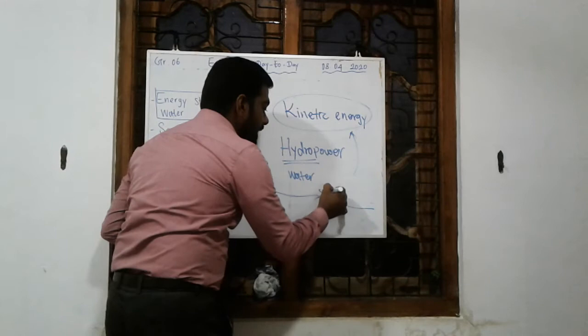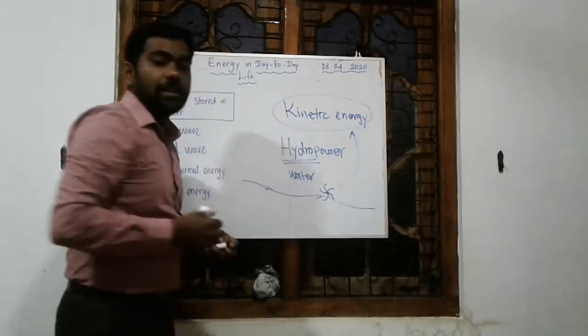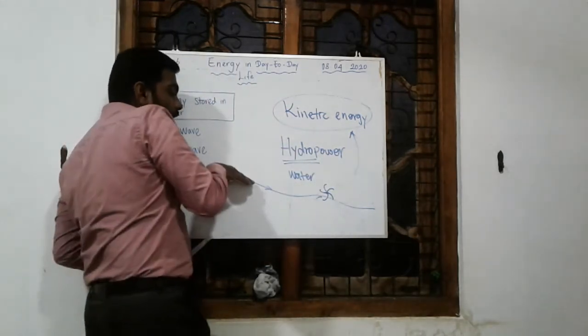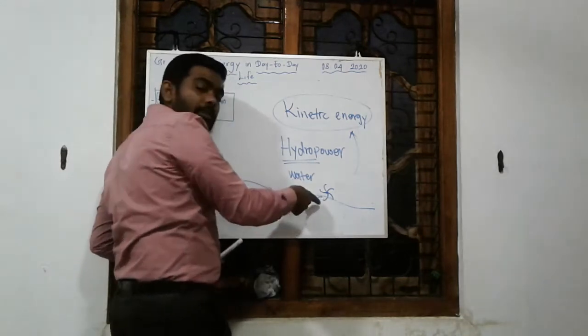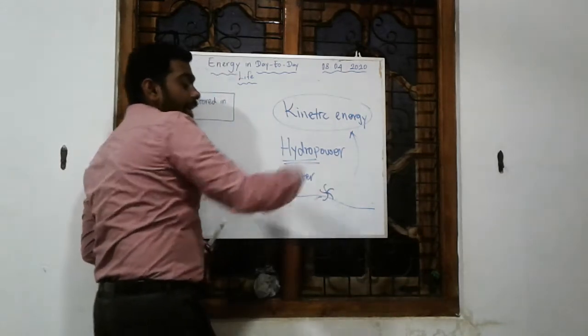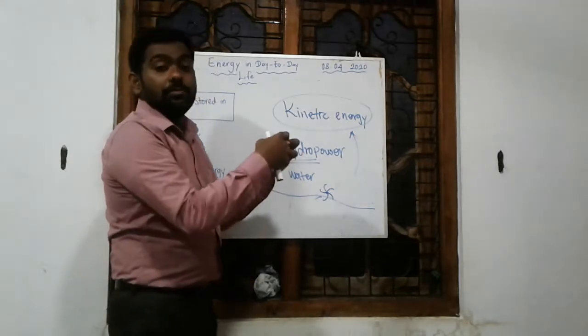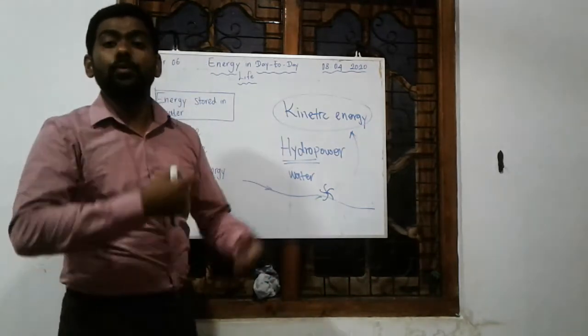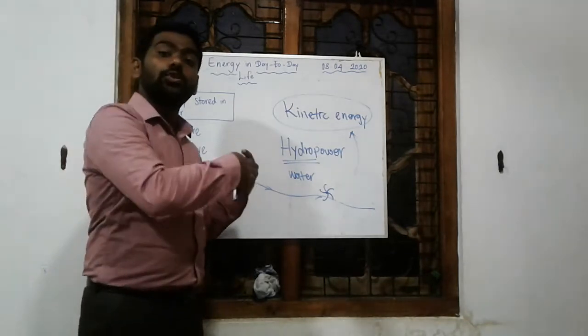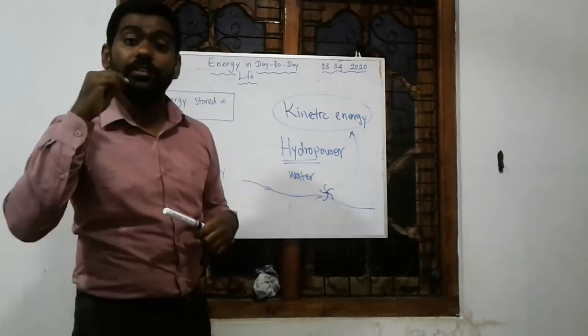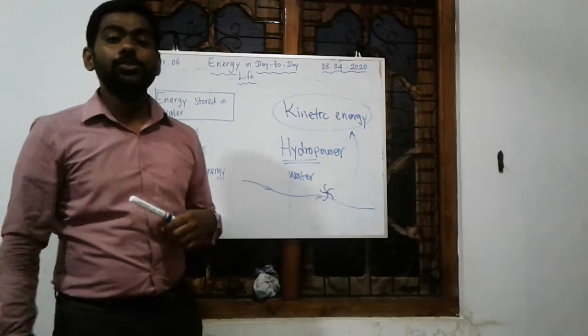It has blades, so it is able to rotate. What will happen when the water hits the blades? The turbine rotates. If you connect this turbine to a dynamo, what will happen when the turbine rotates? The dynamo also rotates. And you know that if the dynamo rotates, it can produce electricity.